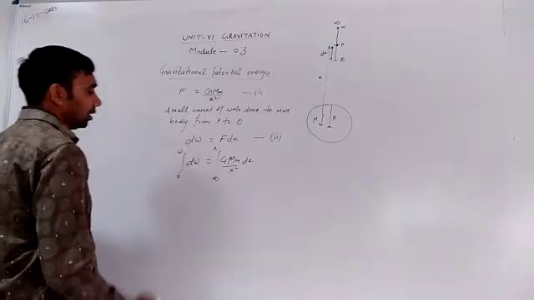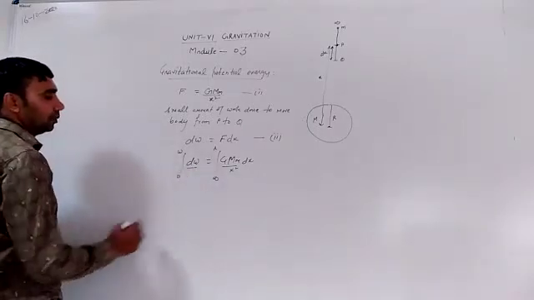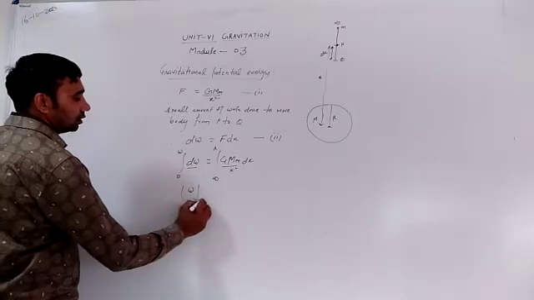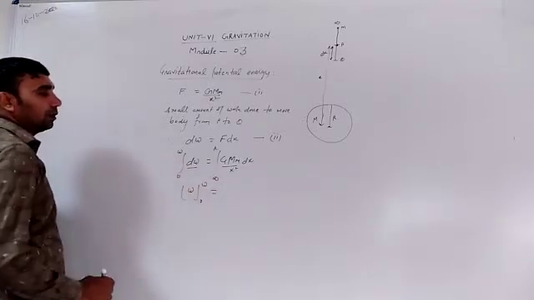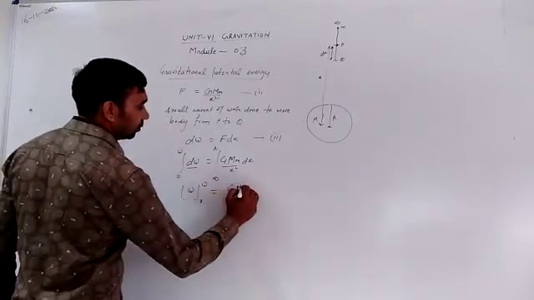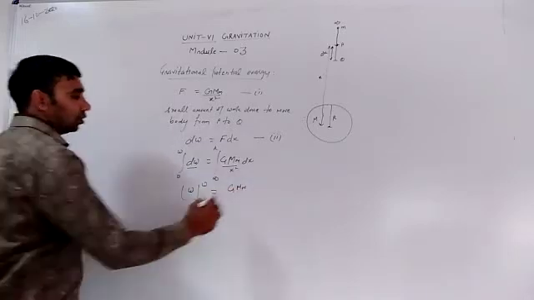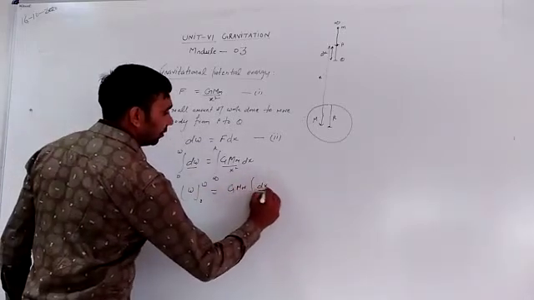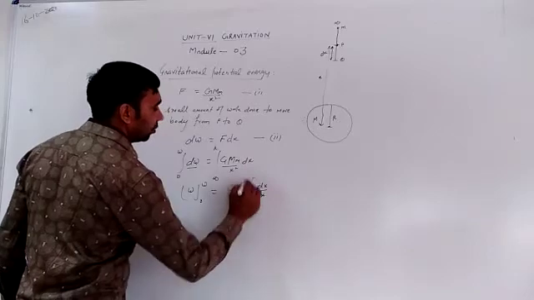Now the integration of dW is W, from 0 to W, equals GMm constant, times the integral of dx divided by x squared from infinity to r.